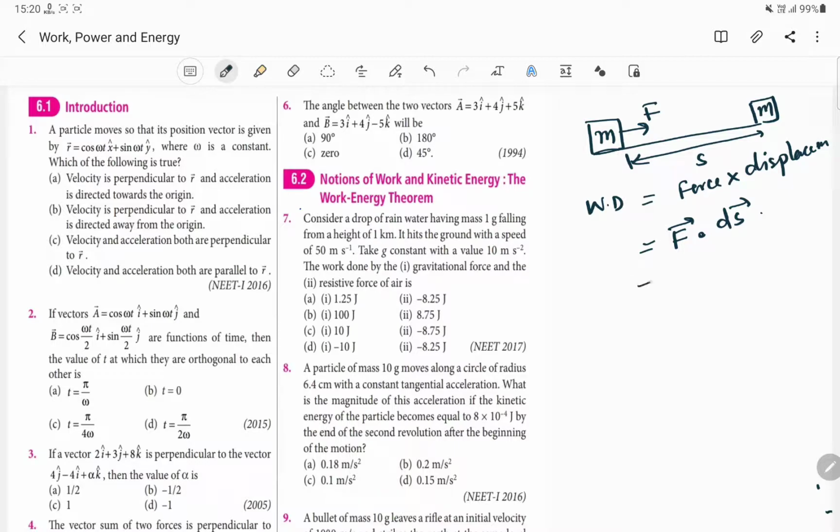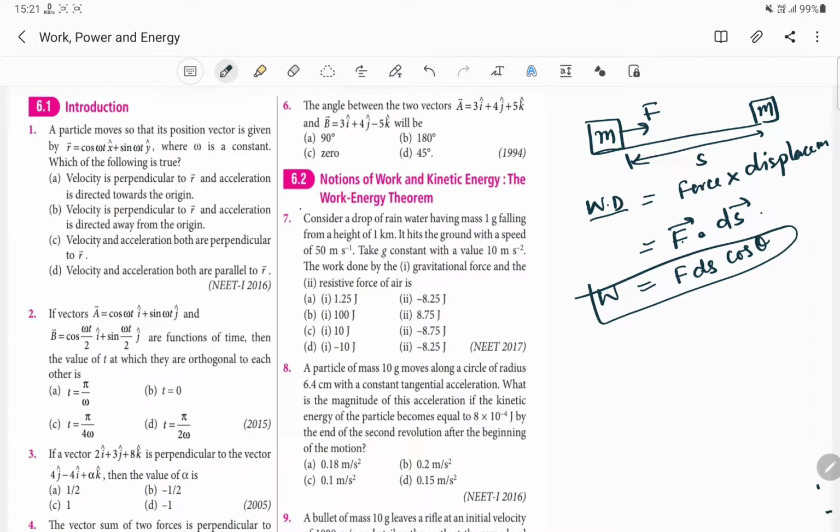Here it will be F ds cos theta, and this is the formula. Work done is equal to force into displacement. In terms of our vector concept, force is a vector quantity, displacement is also a vector quantity. So combining these two vector quantities, we produce work done.